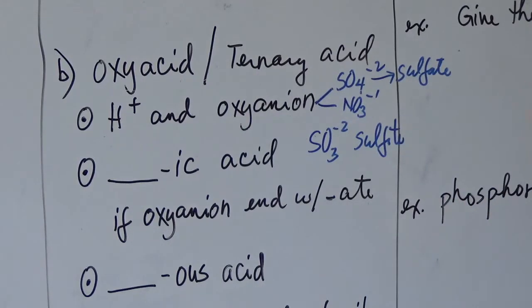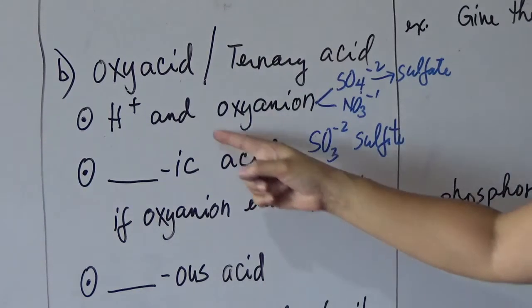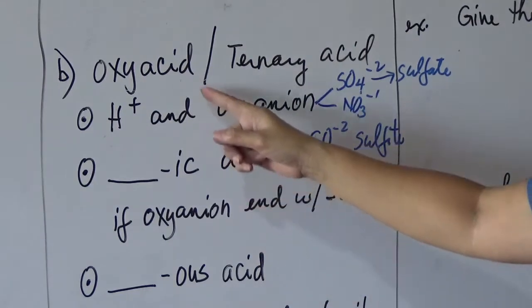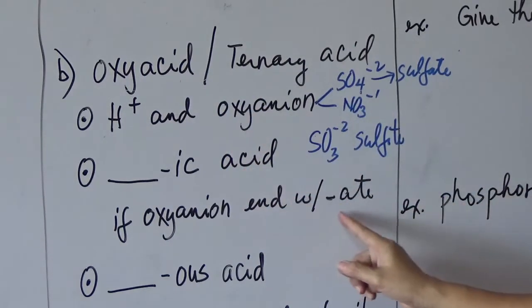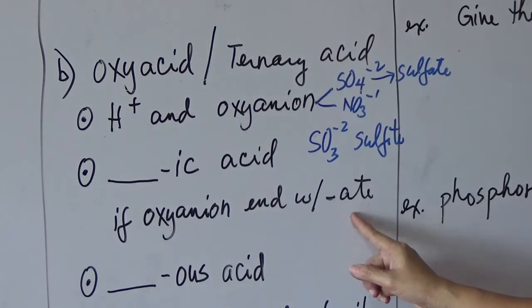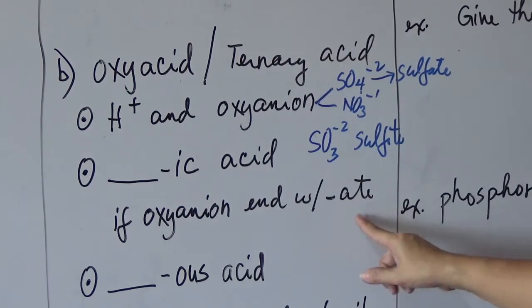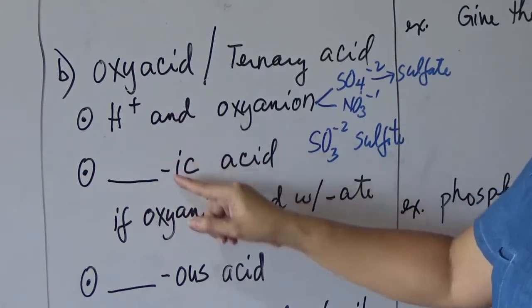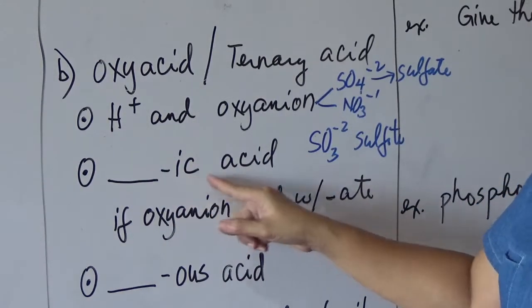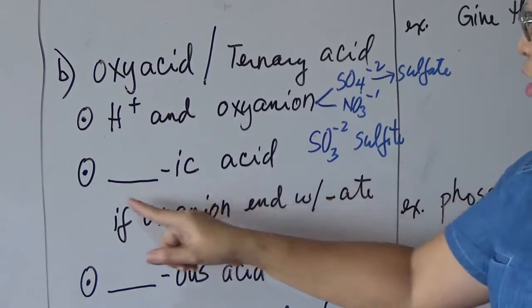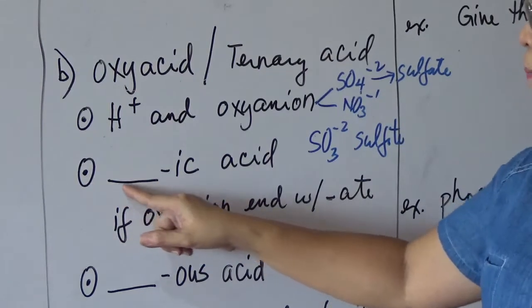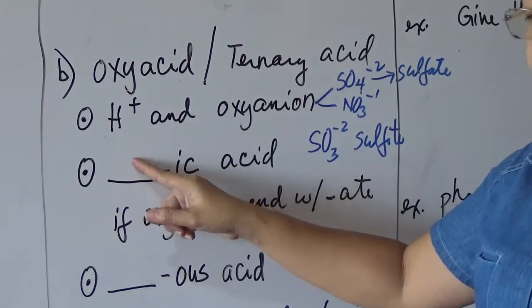So, the first naming of the oxyacid: if the oxyanion ends with -ate, like sulfate, phosphate, nitrate, chlorate, the name of the acid will have a suffix of ic followed by the word acid. So the blank here is the stem name of the non-metal.